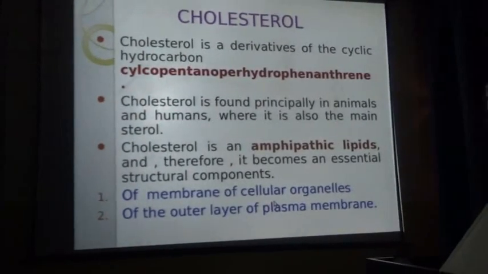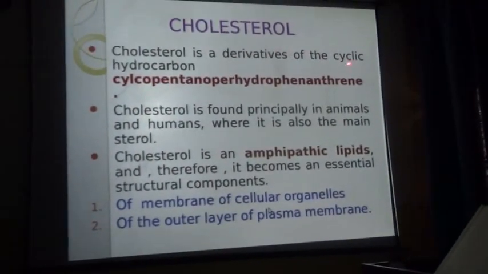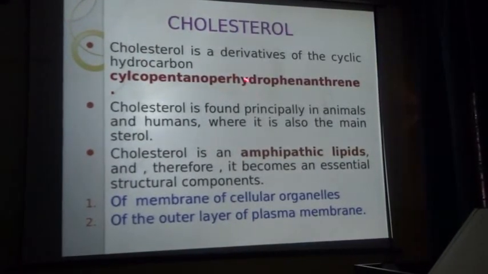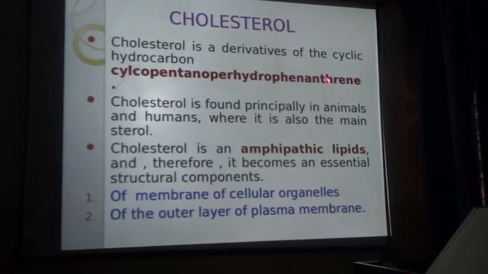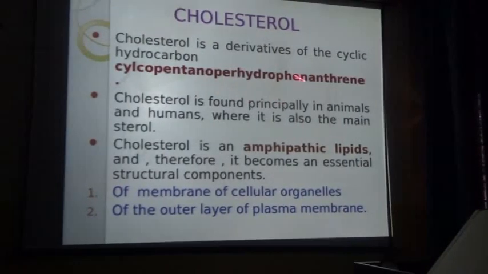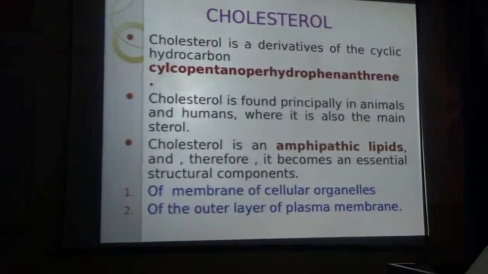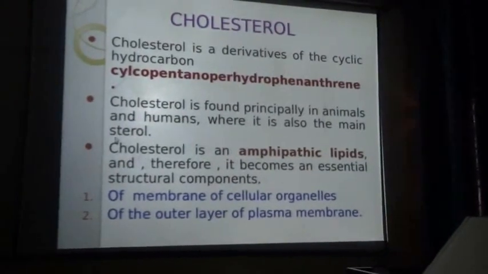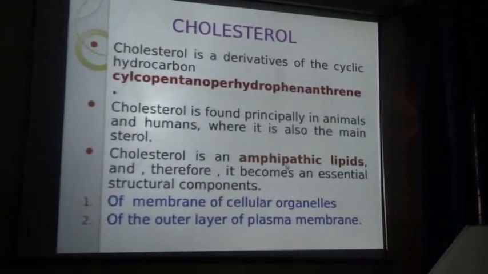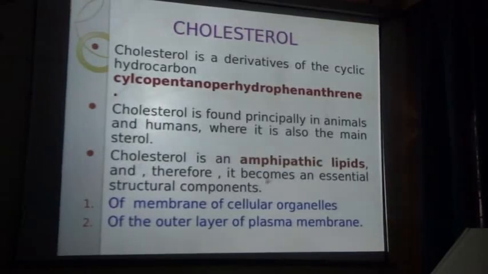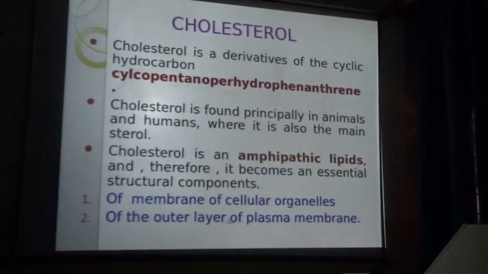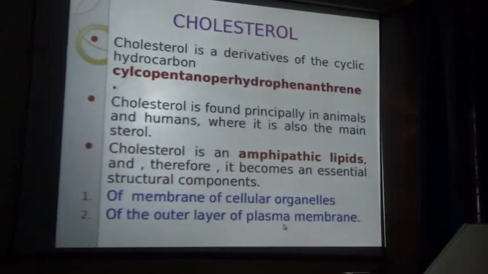So what is cholesterol? Cholesterol is a derivative of a cyclic hydrocarbon ring called cyclopentanoperhydrophenanthrene. This is called the steroid nucleus, and cholesterol is found principally in animals and humans, where it is also the main sterol. Cholesterol is amphipathic in nature, therefore it becomes an essential structural component of cellular organelles and the outer layer of plasma membranes.